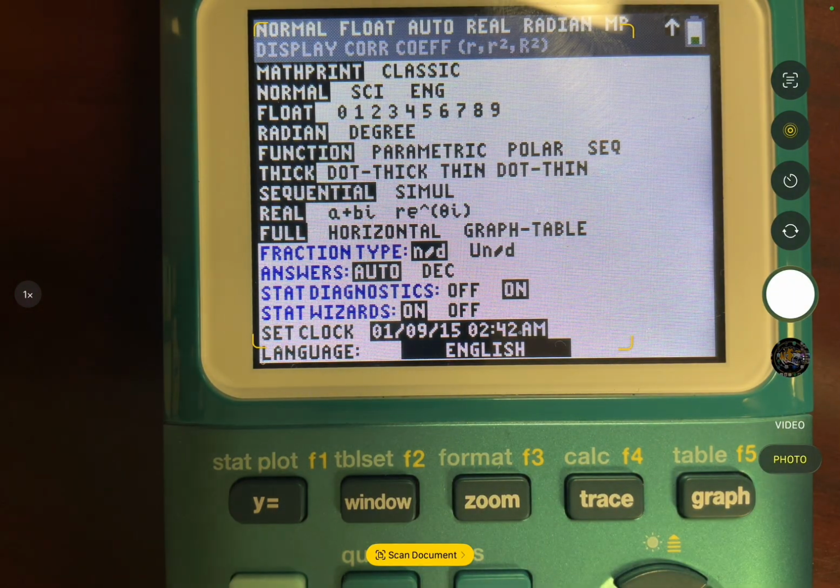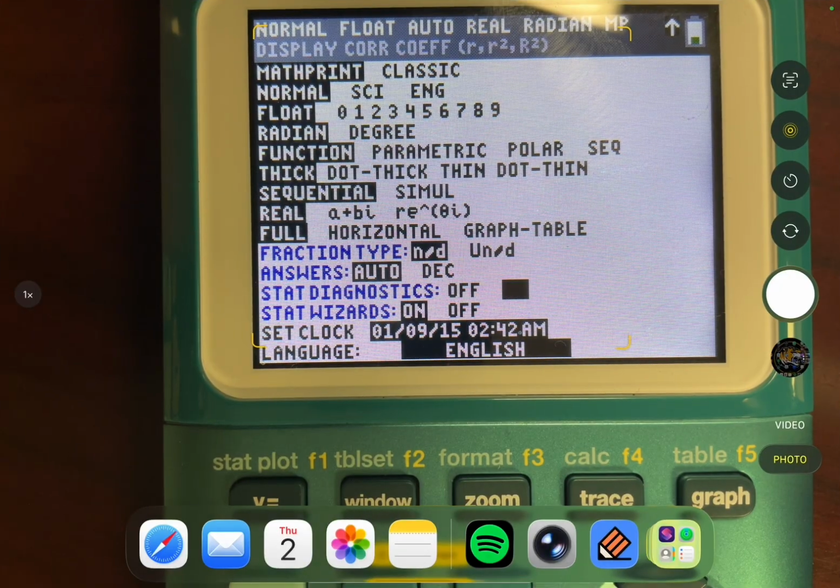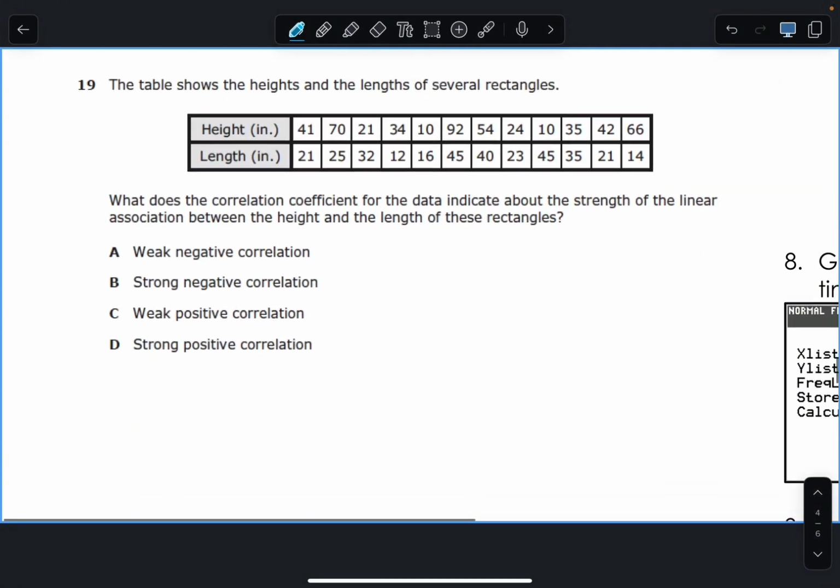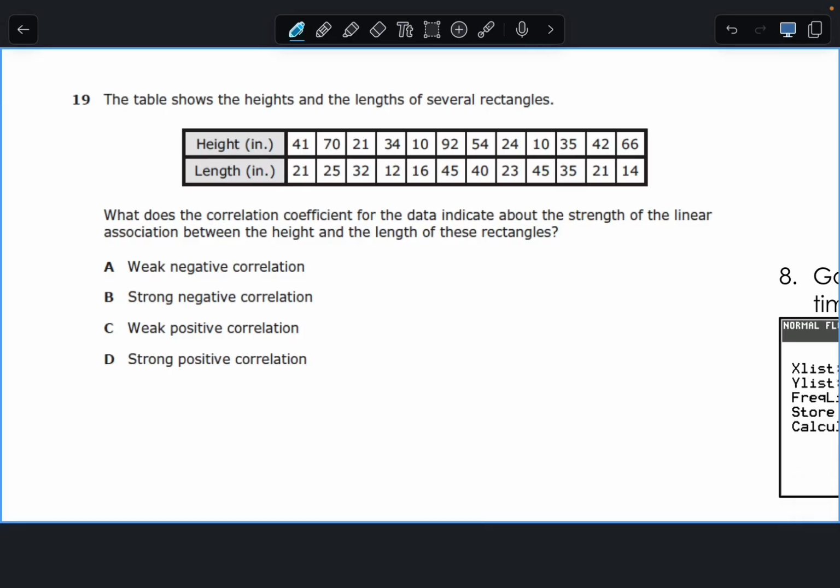Then any and every single table that you get on the STAR test, except for one that we actually saw today, you're going to put it into stat edit. And depending on whether it has the words linear, quadratic, or exponential, you're going to use 4, 5, or 0. This one says what? What option are we going to use? Linear, quadratic, or exponential? Linear. It does say linear, so we're going to use the number 4 instead of 5 or 0. So put that table into your stat edit.